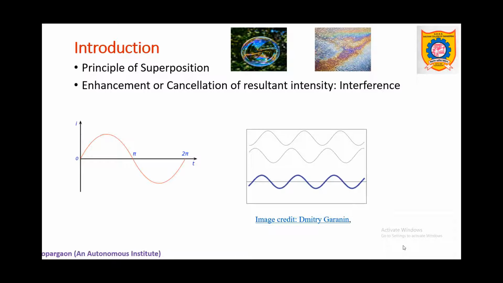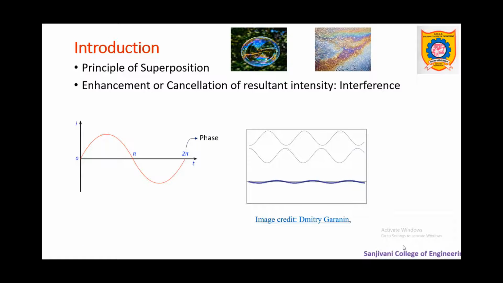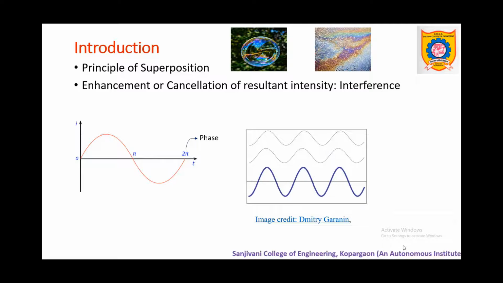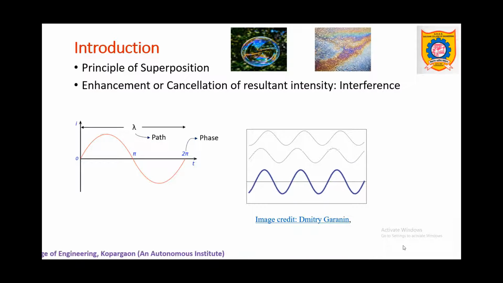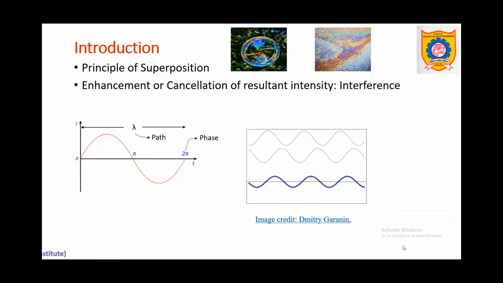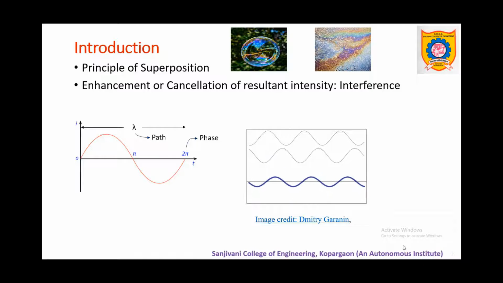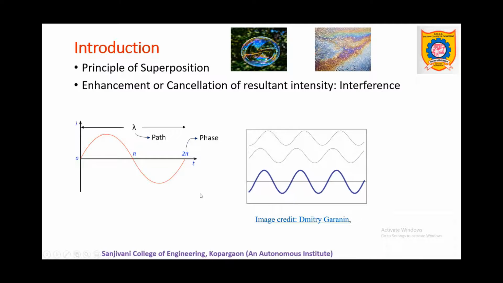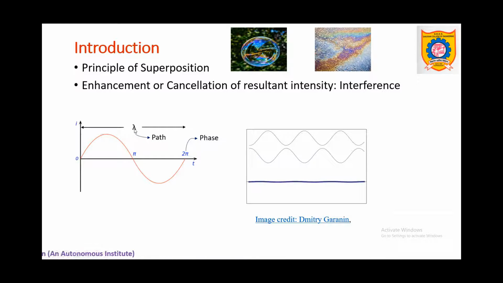Consider the example of a light wave. In this, the different phase values are given as 0, pi, 2 pi and so on. Now when the wave completes one cycle, the equivalent path is lambda. That is, when the path is equivalent to lambda, the corresponding phase is equivalent to 2 pi. If the path changes by lambda by 2, the phase will change by pi, as you can see from this diagram.